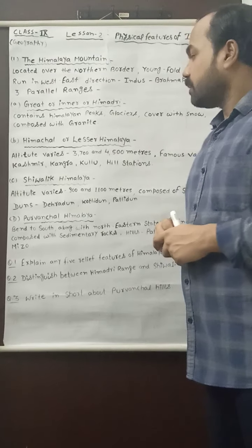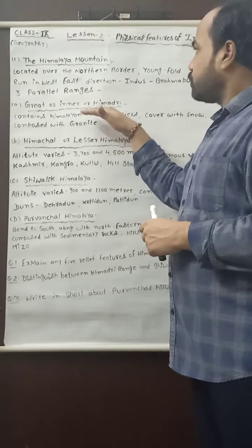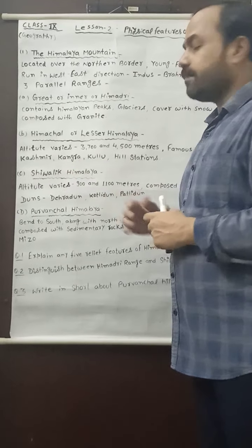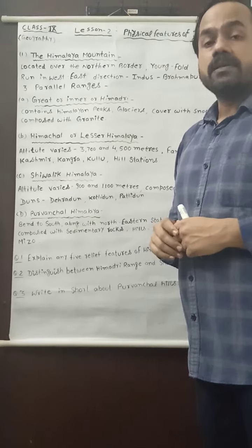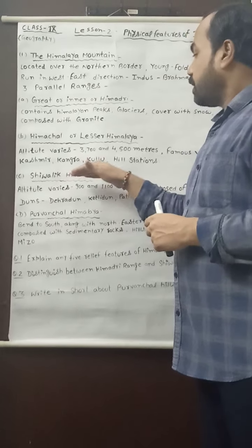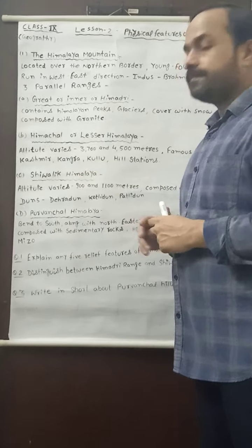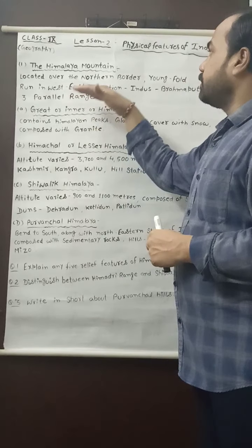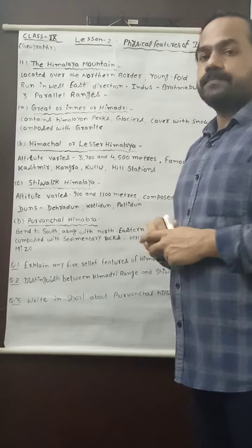Now the third parallel range of Great Himalaya is known as the Shivalik Himalaya. It is the southernmost part of Himalaya, and it is located on the foothill of the Himalayan mountain.